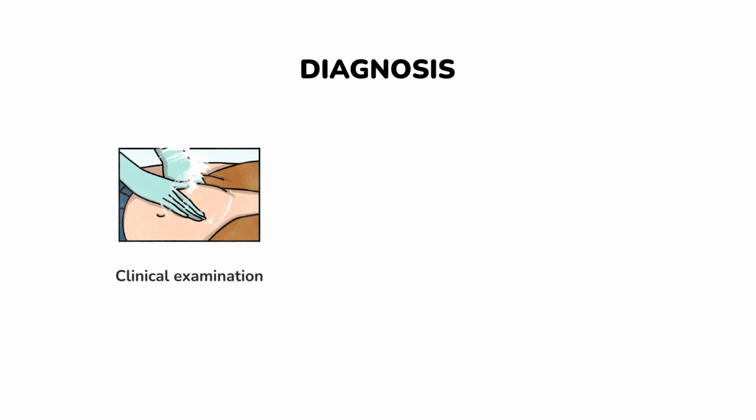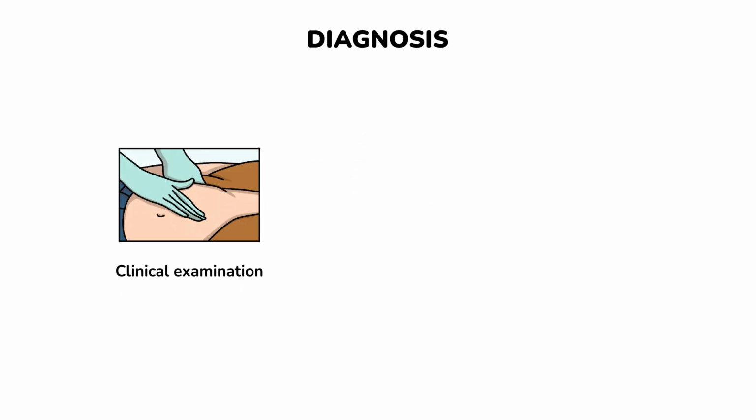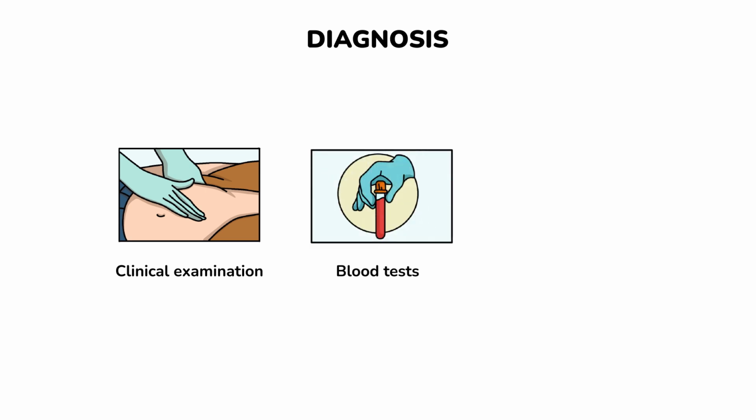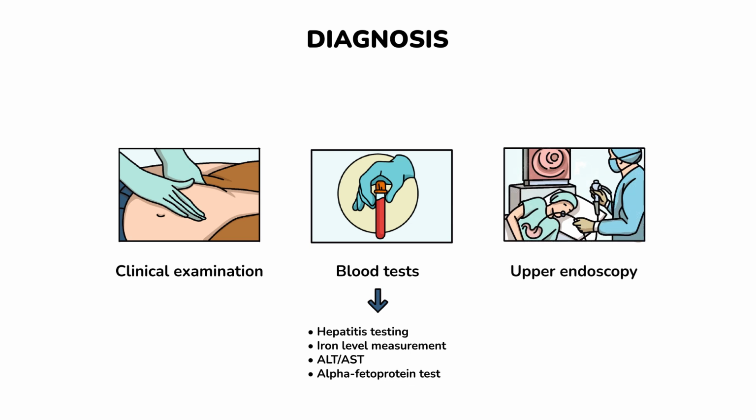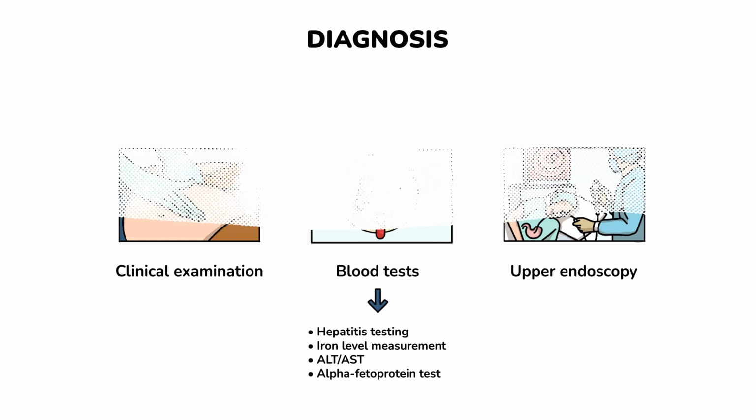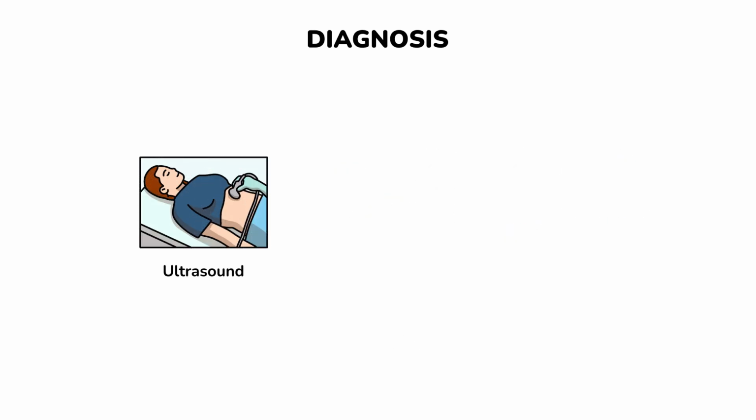Diagnosis. Methods for diagnosing liver cancer include clinical examinations. Doctors check for any changes in the size, shape, or feel of the liver or spleen. Blood tests used to assess liver damage include hepatitis testing, iron level measurement, evaluation of aminotransferases such as ALT and AST, and the alpha-fetoprotein test. Upper endoscopy allows for the checking of vein dilation in the esophagus due to liver cirrhosis or another form of liver disease. A liver ultrasound is done to evaluate the consistency of the organ and to look for possible nodules.